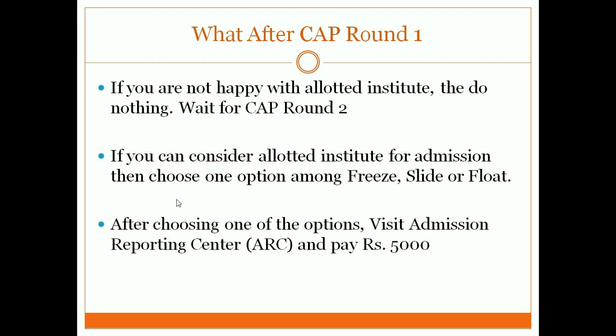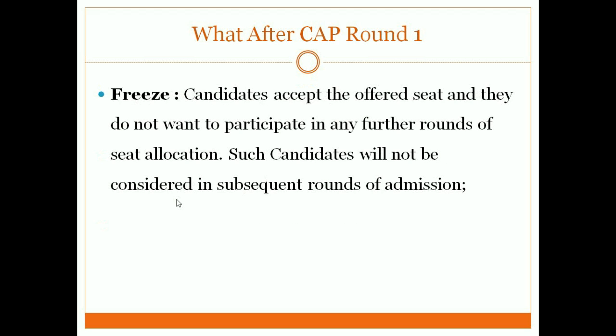Now, as you said, there are three options of freeze, slide and float. So if you are interested in whatever seat you are allocated, but want to try for a better college, then only choose this option. So what is freeze? Freeze is something like that: candidates accept the offered seat and they do not want to participate in any further rounds of seat allocation.